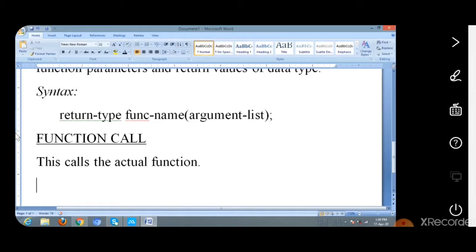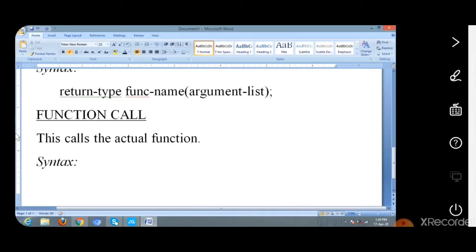And the syntax for function call is function name followed by argument list.